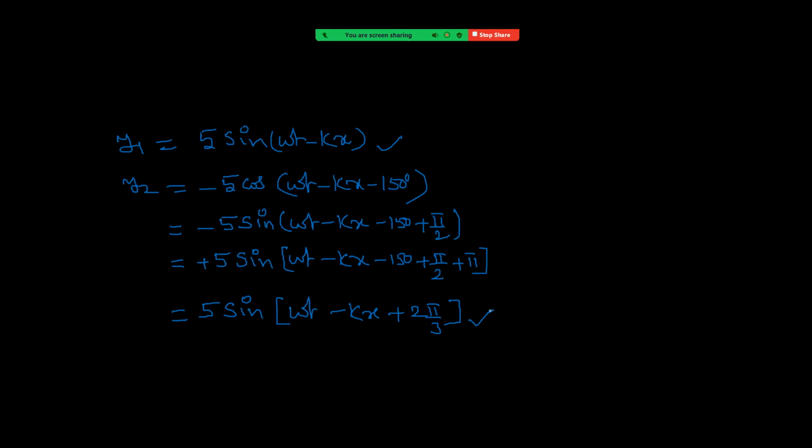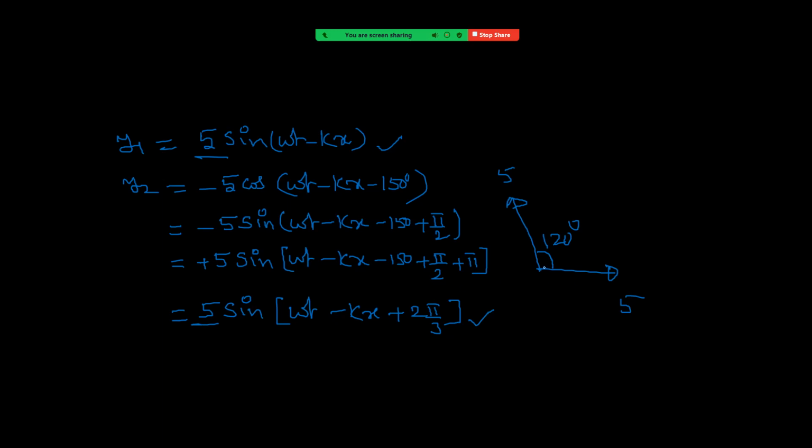Now this is taken as two vectors, taking magnitudes as two vectors, right? Their magnitudes are 5 and 5, equal magnitudes. And the angle between those vectors is 120. I am drawing here: one vector has magnitude 5 and one more vector has magnitude again 5, and between those two the angle is 120.